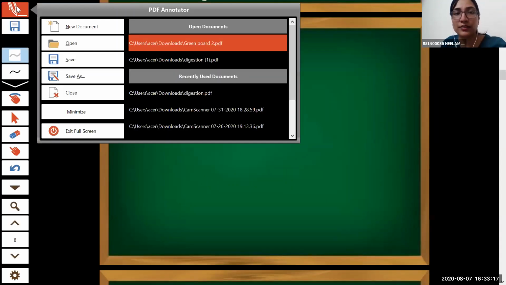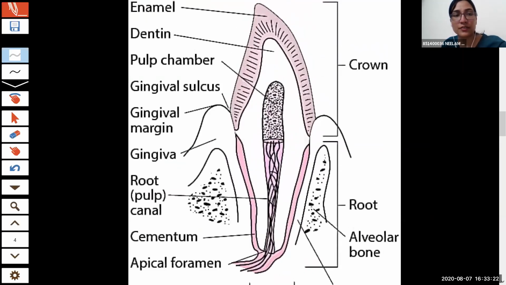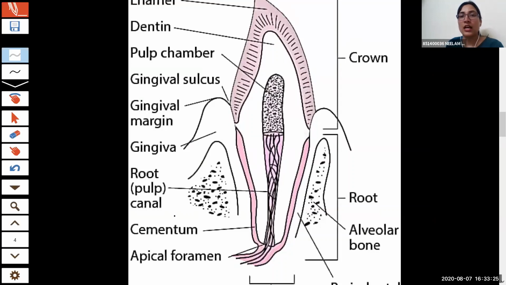Now, when we see the structure of a tooth, this is the structure of a tooth. There are three parts of the tooth. First is the crown, the part which is present above the gum. Another one is the neck, which is surrounding the gum, and the root, which is embedded in the gum socket. So teeth consist of three regions: crown, neck, and root.